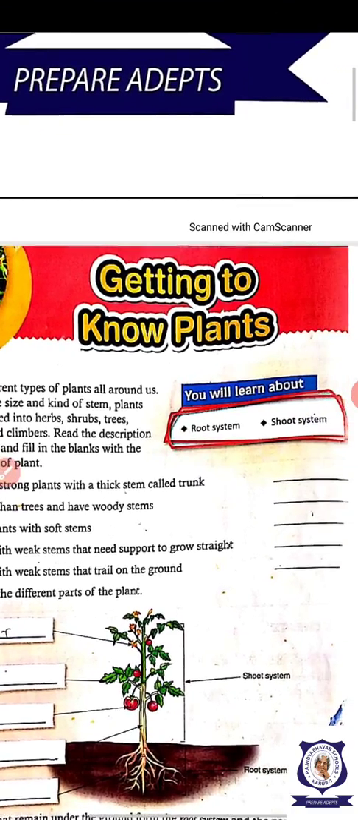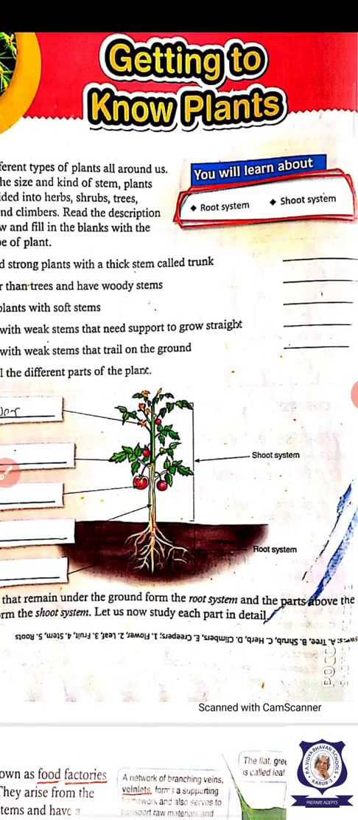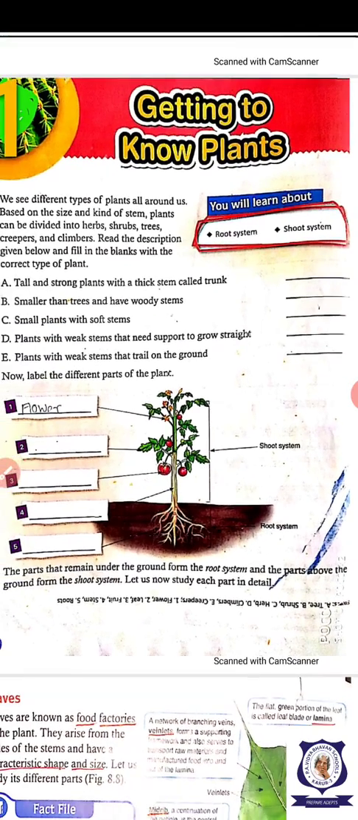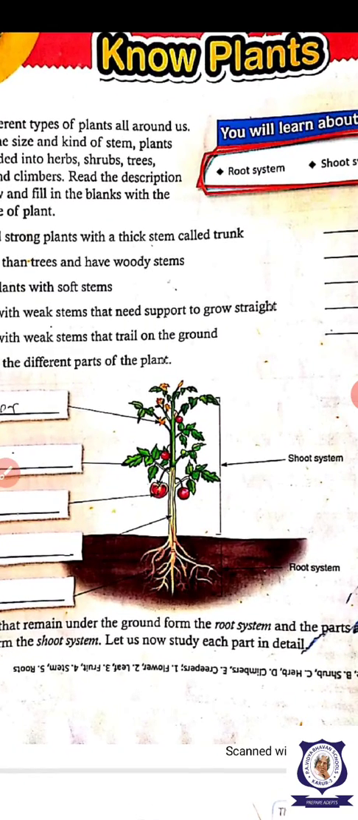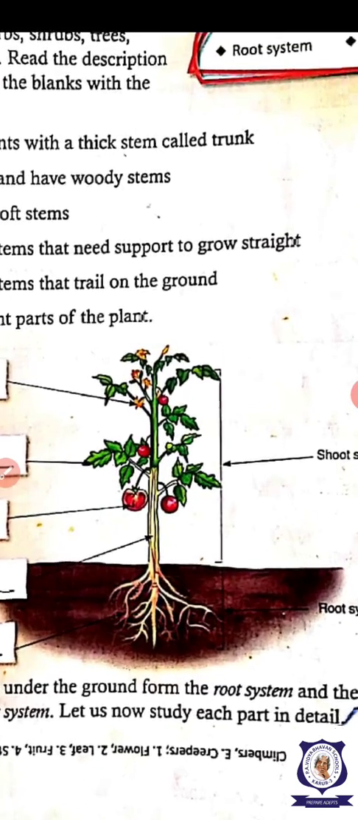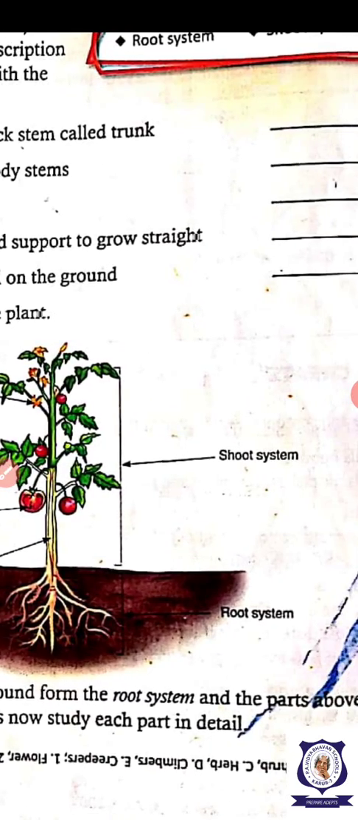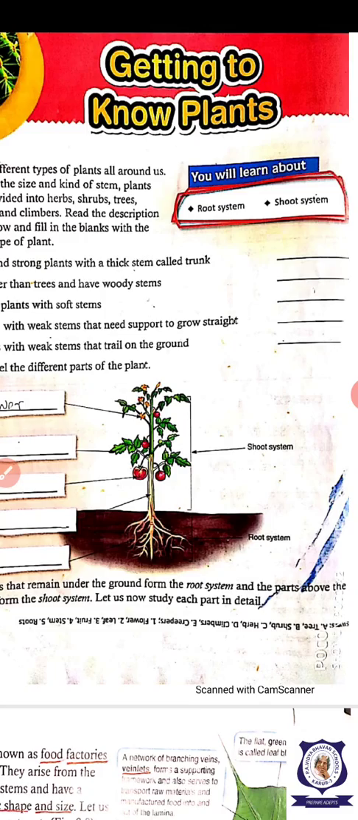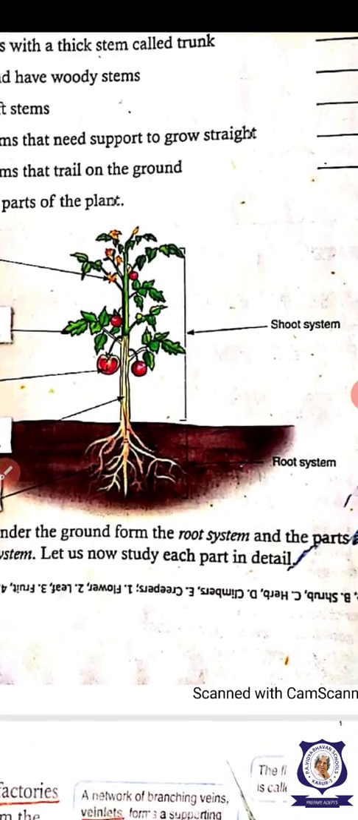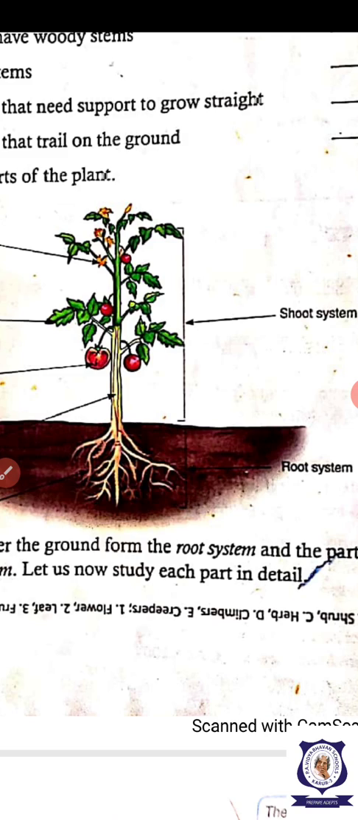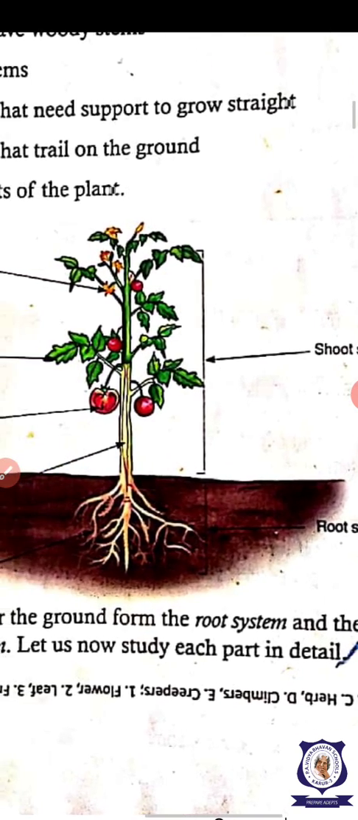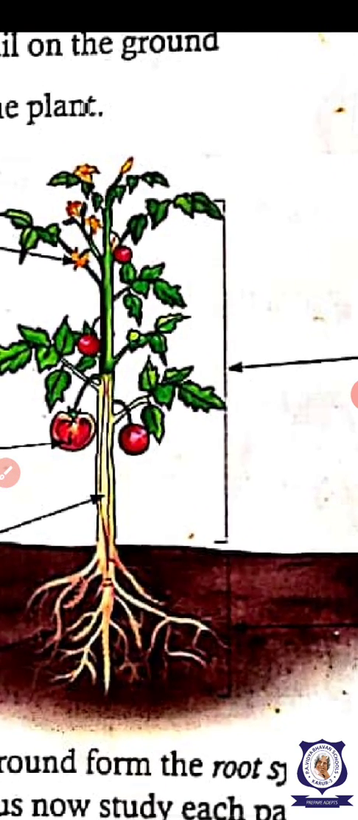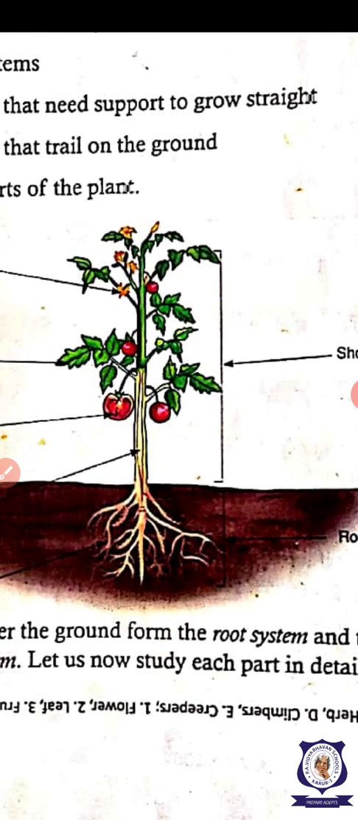Last class, we studied about the plant parts, isn't it? What are the two main parts of the plant? The root system and the shoot system. This root system, what are all the parts? The root system has the main root, secondary roots, tertiary roots. And the shoot system, what are all the parts you studied? The parts are branches, leaves, floral buds, vegetative buds, fruits and all we studied.